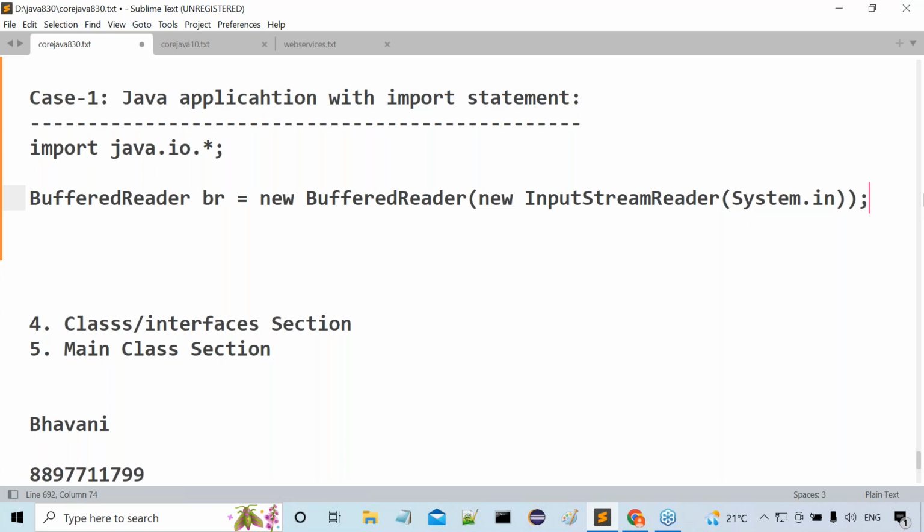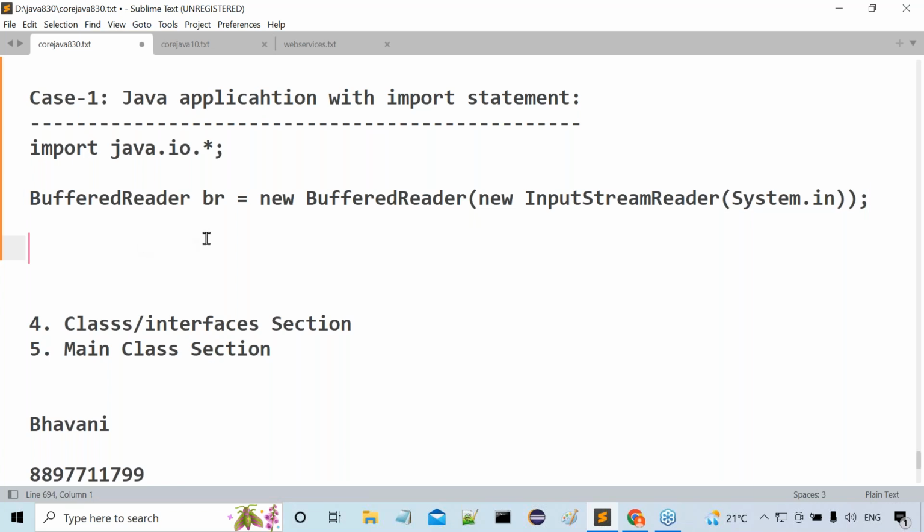That's okay, fine. Now my point is how I am using BufferedReader 2 times and InputStreamReader 1 time here. Directly we have written the class names. Why? Because one time we imported all classes and interfaces from the java.io package, so we can use them any number of times. This is the simplicity. We can understand it now. But another case here I'm telling you.